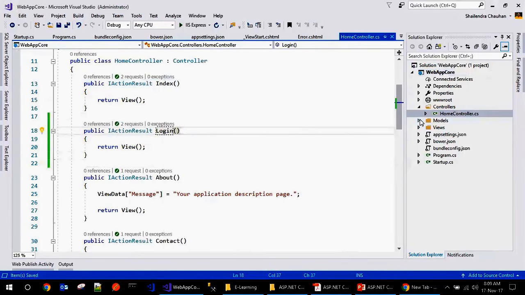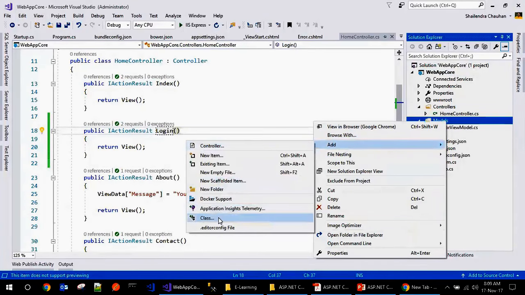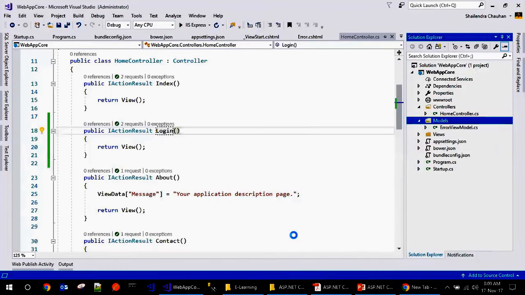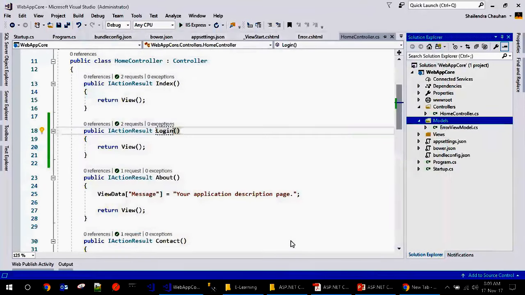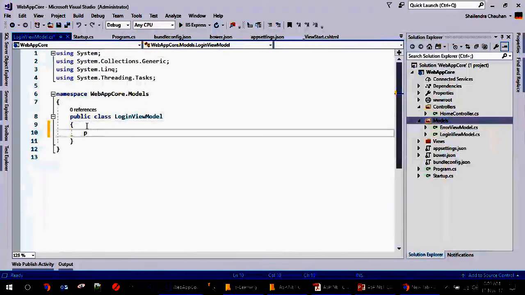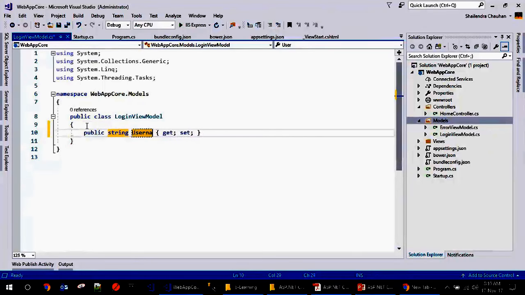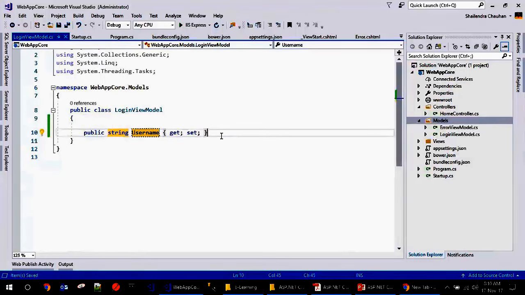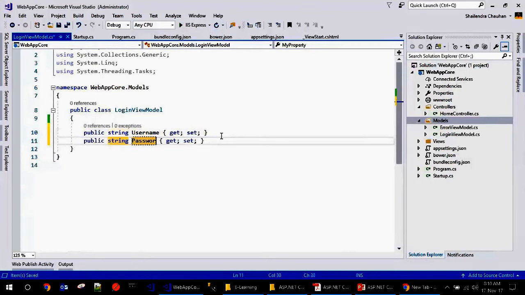So just do one thing, just add a model here. I'm just adding a model for the login. So it will be LoginViewModel. So there is a class LoginViewModel. And now we just add some properties here. I'm adding the property. It is a string UserName, then for password, a string Password.